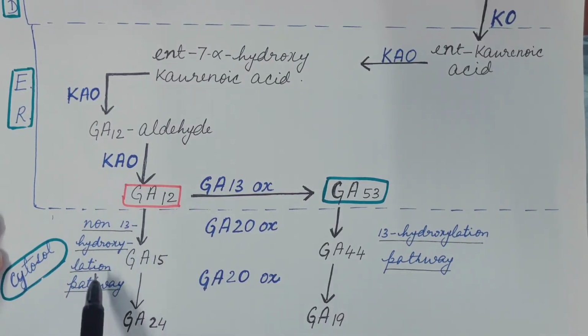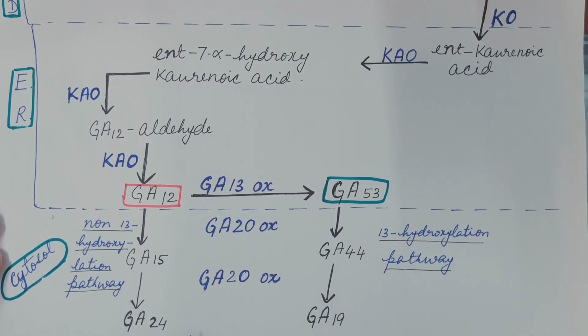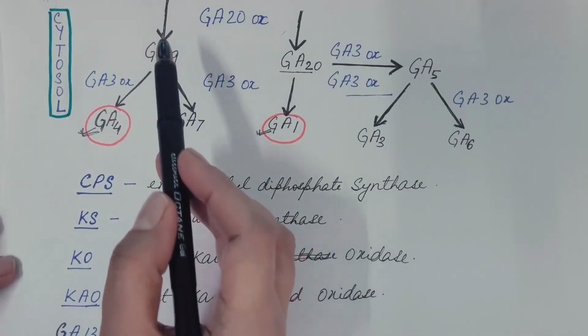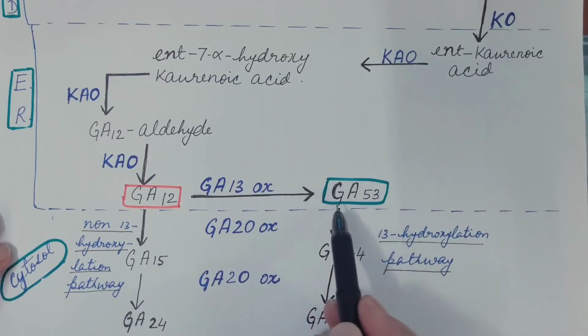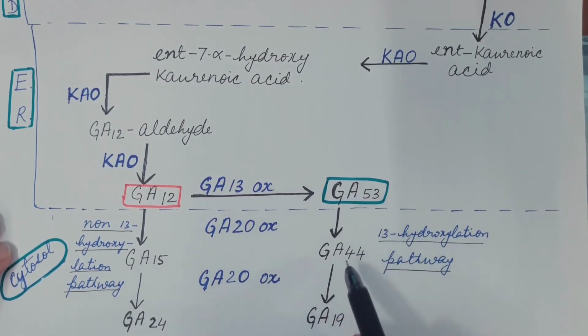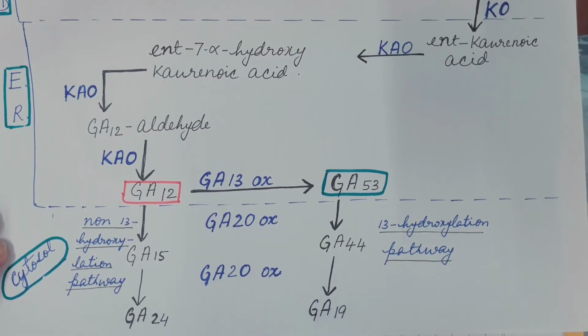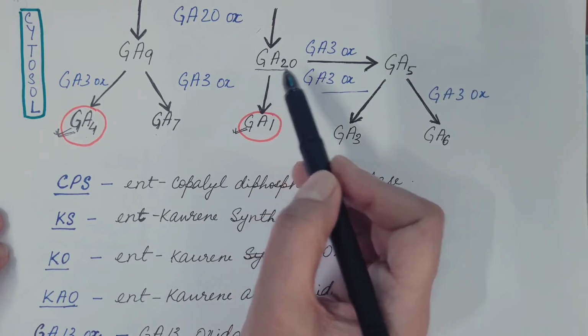So in this non-13 hydroxylation pathway, GA12 is converted into GA15, which is then converted into GA24, and then GA24 is converted into GA9. GA53 in the 13 hydroxylation pathway is converted into GA44, which in turn is converted into GA19, and then GA19 is converted into GA20.